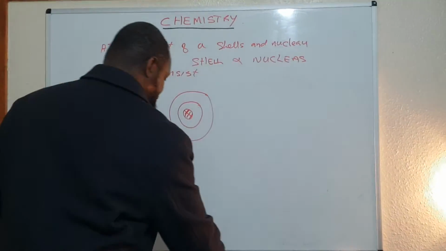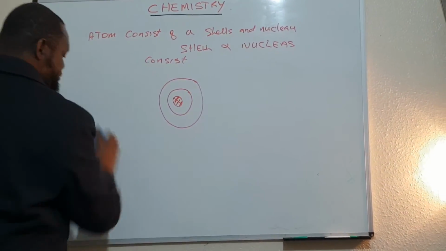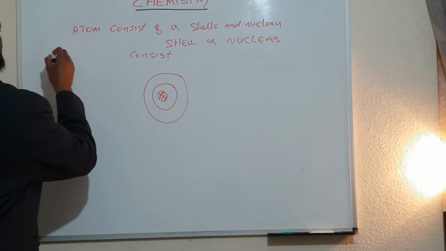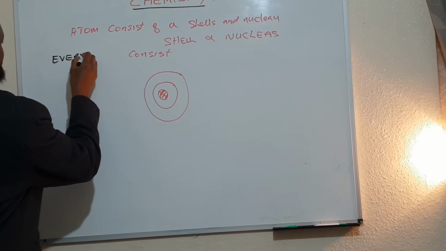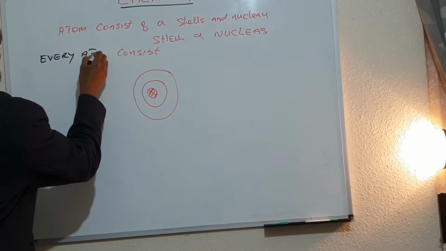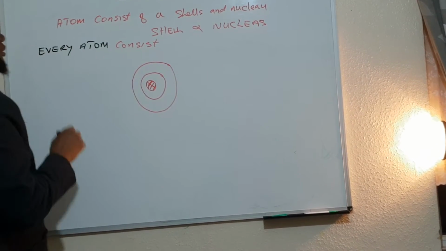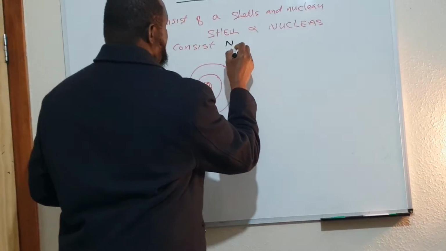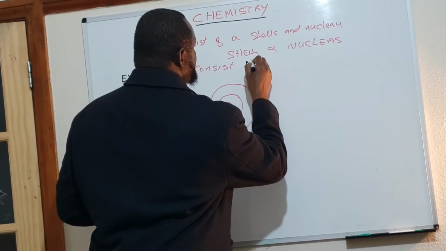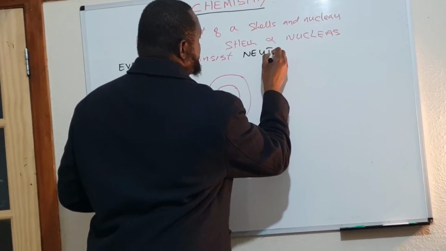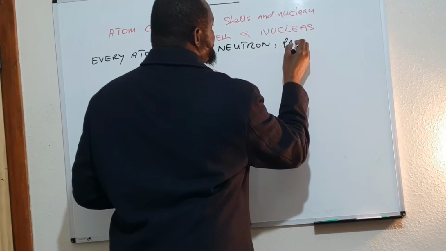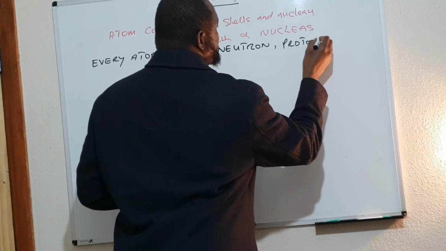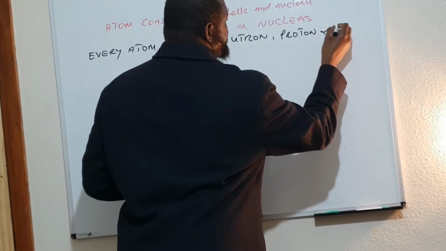Every atom, and there's one exception to this that you will come to know, consists of neutrons, protons, and electrons.